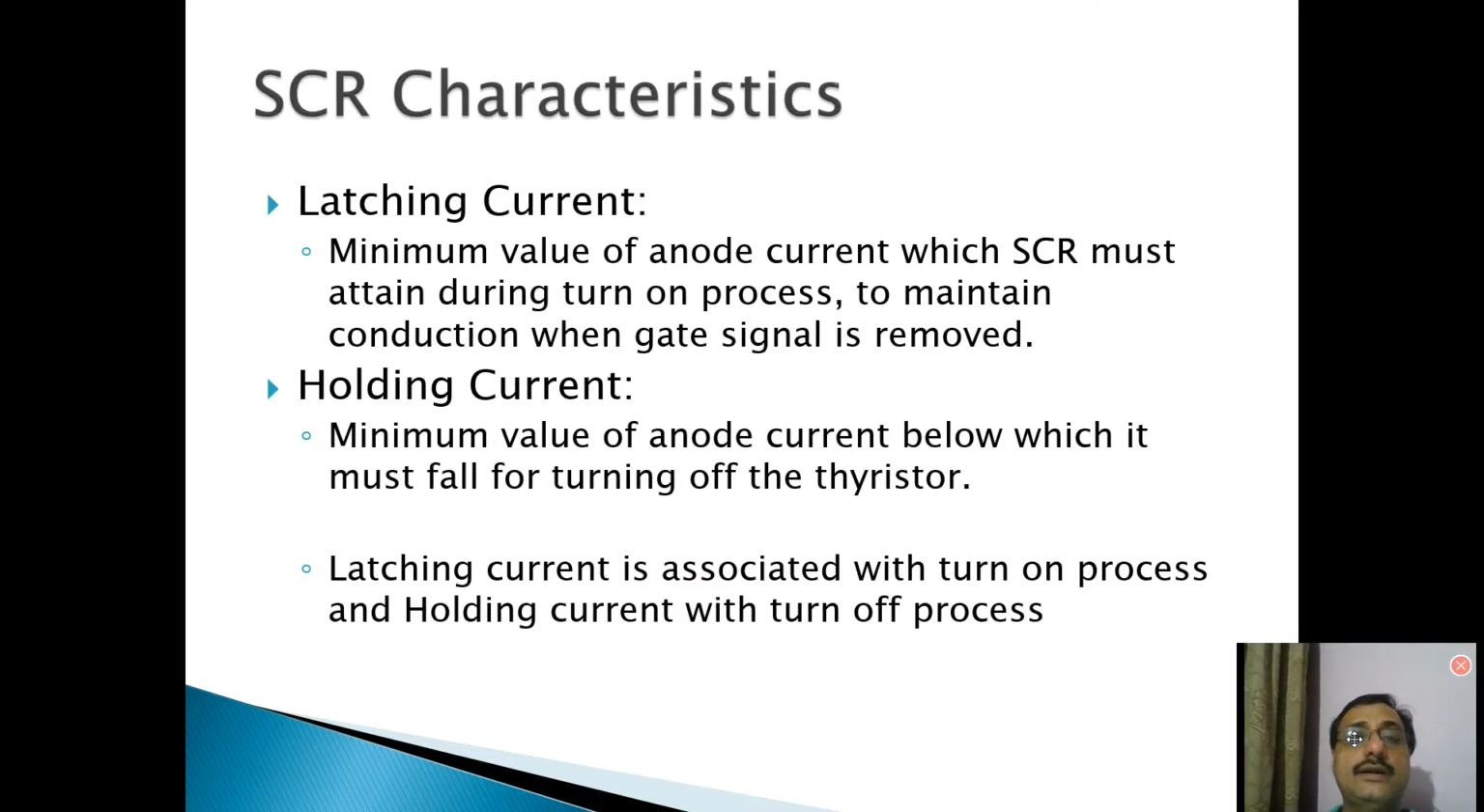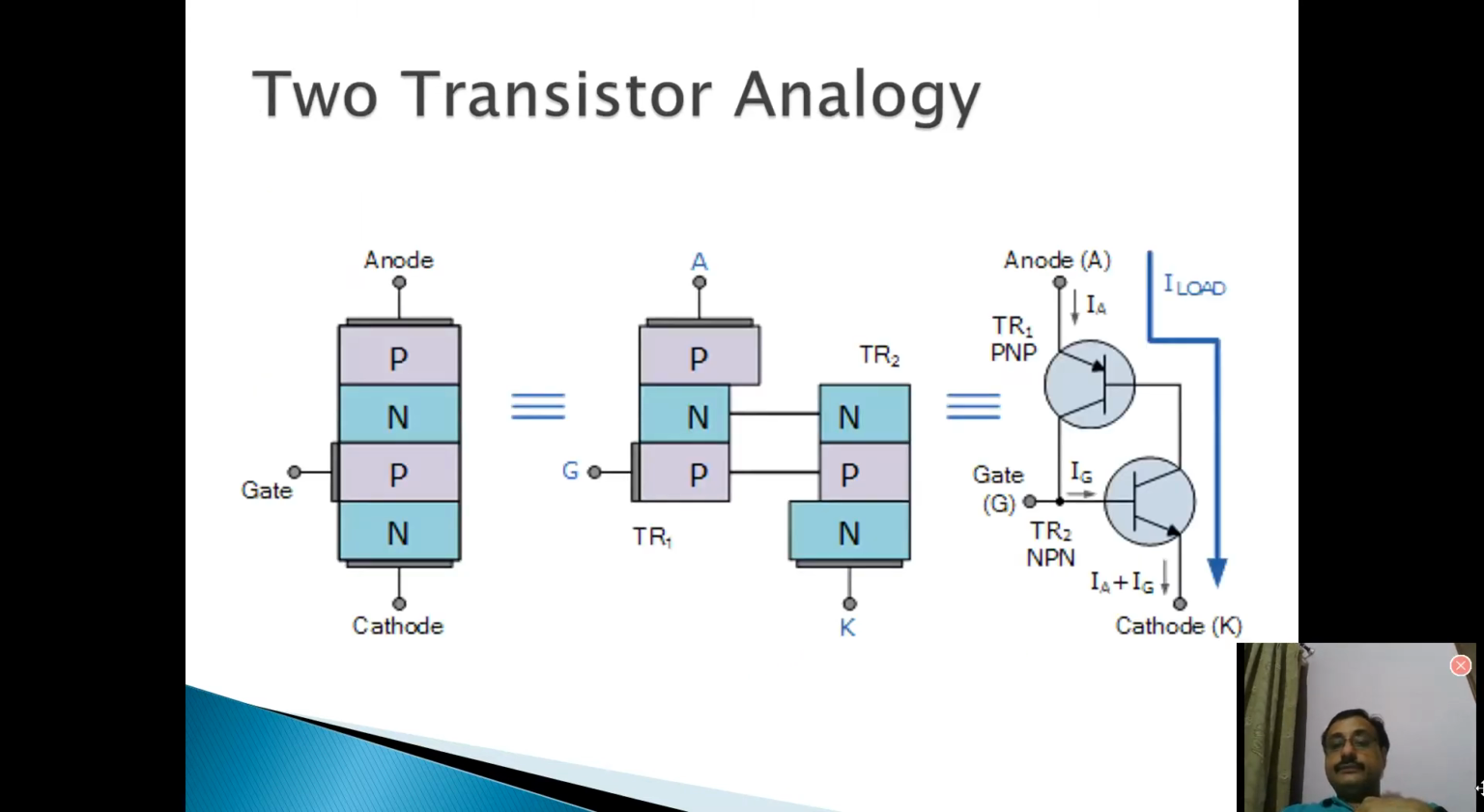Now latching current and holding current we have already discussed. The minimum value of anode current which an SCR must attain during the turn-on process to maintain conduction when the gate signal is removed. You can read from this screen also. Same thing I have already discussed. You have to remember latching current is associated with the turn-on process and holding current is associated with the turn-off process. You have to remember this and understand this.